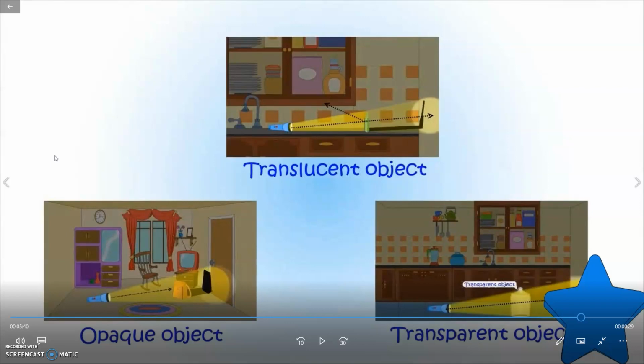The third type of material is the opaque object. These opaque objects make good shadows because they do not allow the light to pass. As we saw, the bag blocks the light, so the light travels in a straight line, as we have learned before. The light only passes around the bag and not through the bag. The bag absorbs the light, and that's why the dark shape, which looks like the bag, appears behind the bag, which is the shadow.